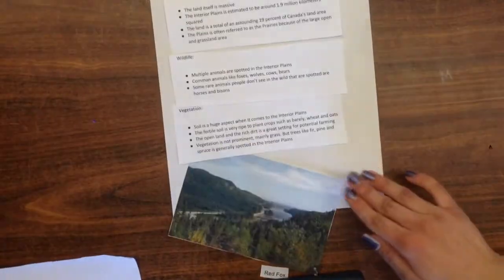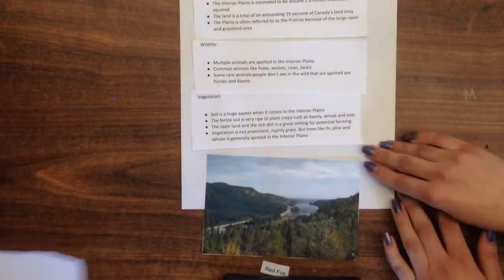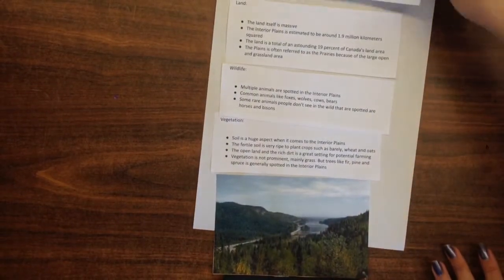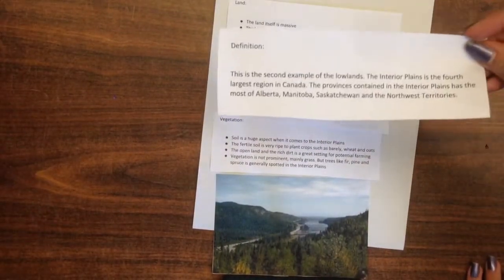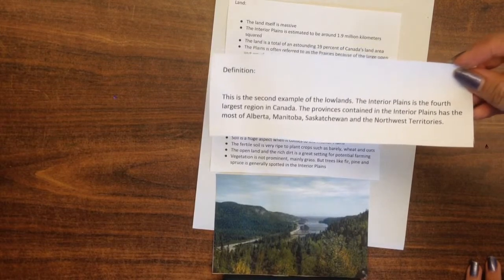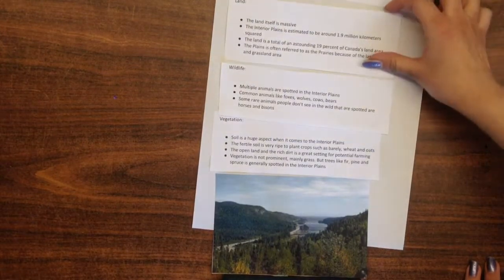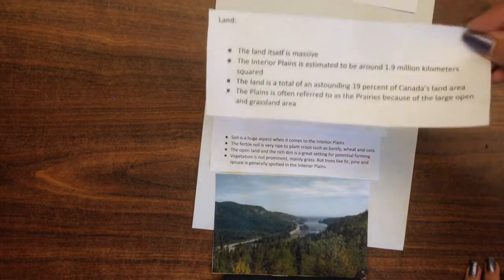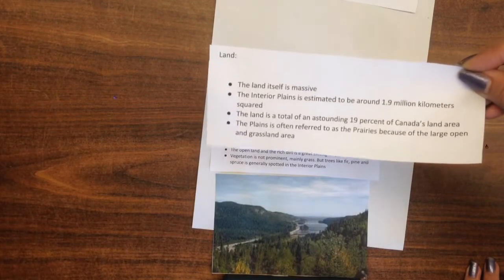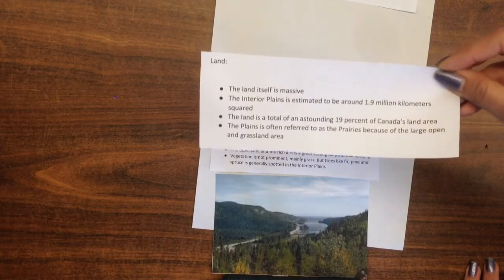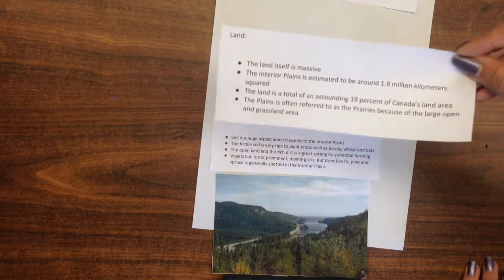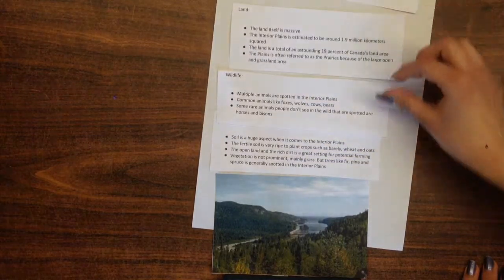Next is the interior plains. The interior plains is a vast piece of land that spreads through multiple provinces. The land itself is huge. The land is around 1.9 million kilometers squared. The plains actually is an astounding 19% of Canada's land area. However, it's only the fourth largest region.